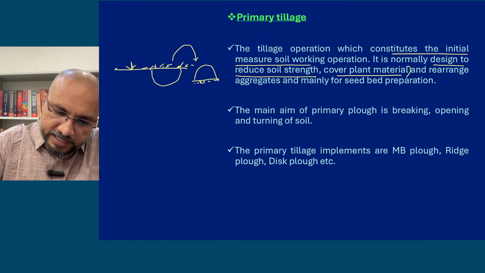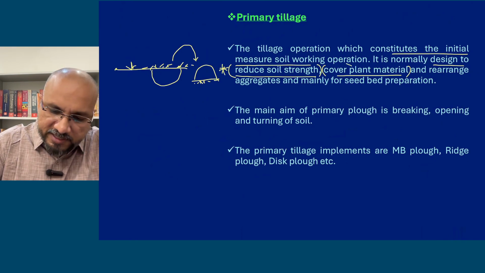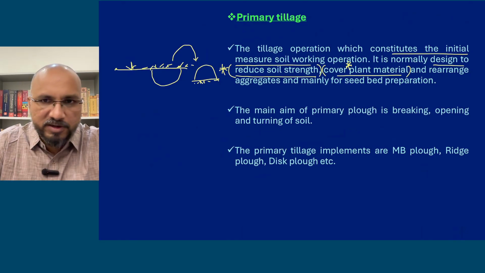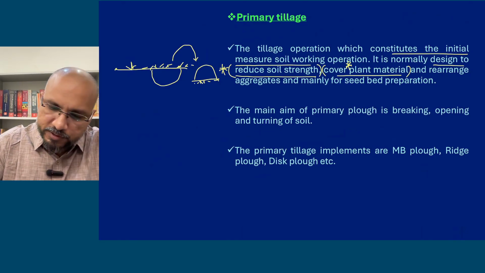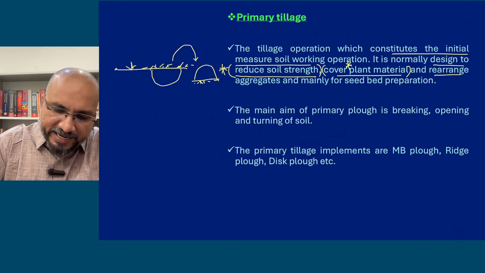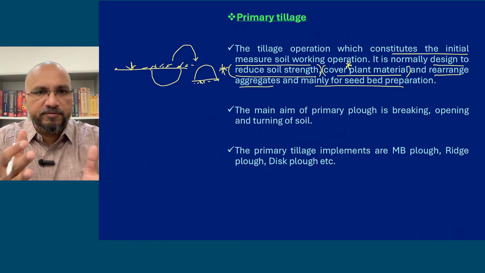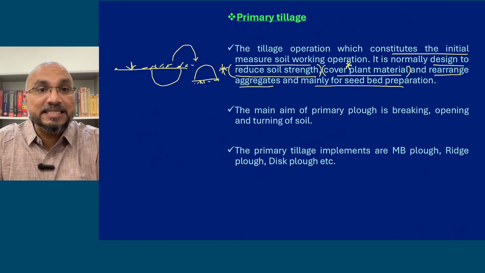Okay, so designed to loosen the soil, to reduce the strength of the soil, to cover the plant material. When you turn the soil upside down, the plant material will be buried, it will be slowly decomposed, and rearrange aggregates, and mainly for seed bed preparation. So you are opening up of the soil, turning the soil upside down, and you are rearranging the aggregates.